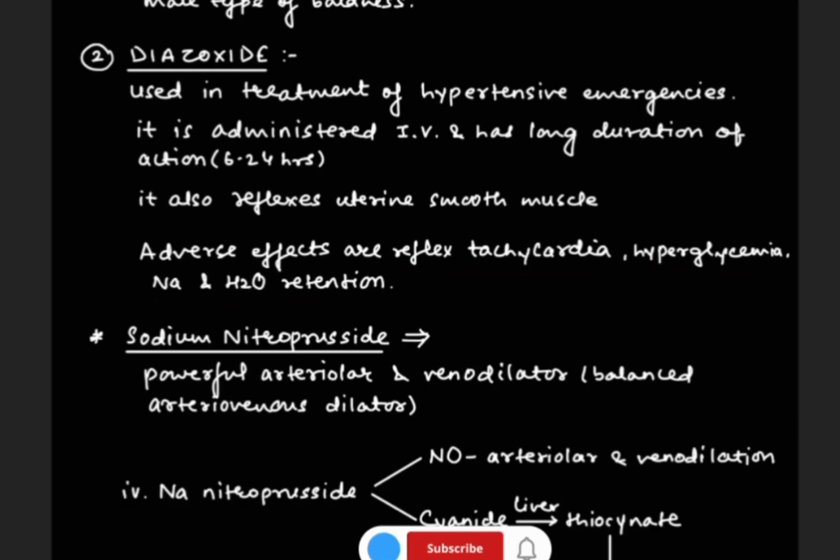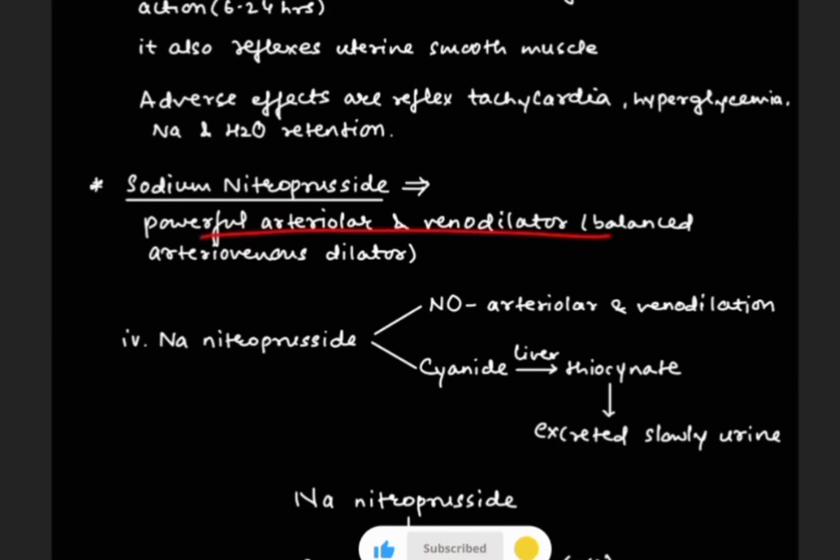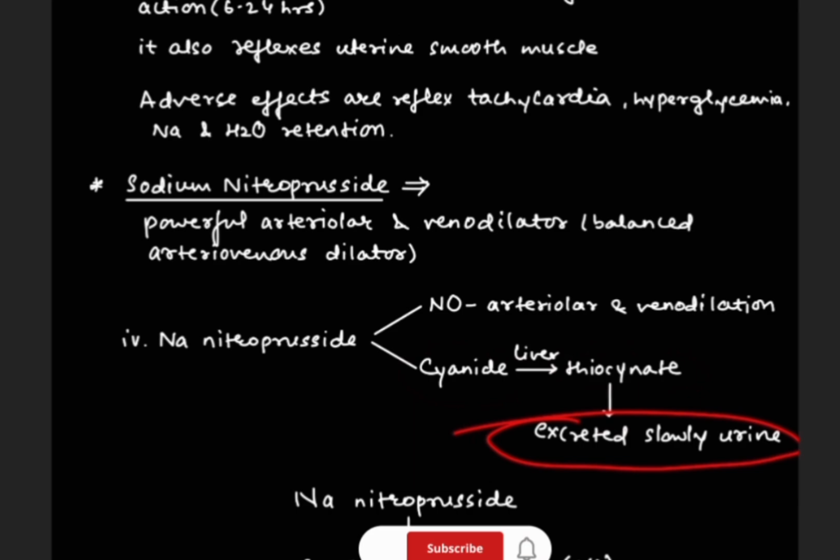Now we are going to see about sodium nitroprusside. This is a powerful arterial and venodilator, a balanced arteriovenous dilator. The mechanism of action is, if we give sodium nitroprusside IV, basically two things will be there: nitric oxide and cyanide. Nitric oxide will do arterial and venodilation, and cyanide will get converted into thiocyanate in the liver, and it is excreted slowly through the urine.